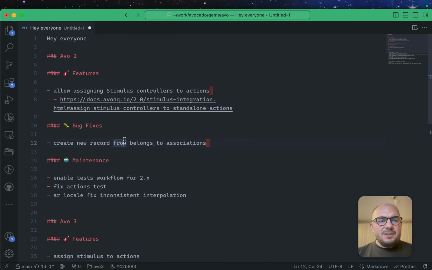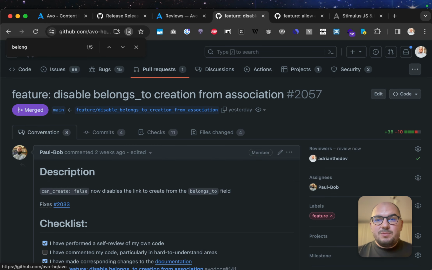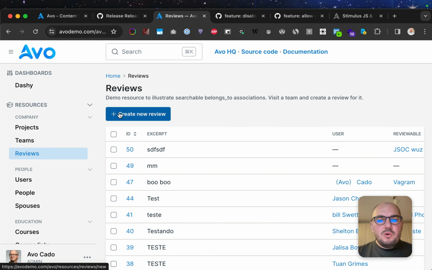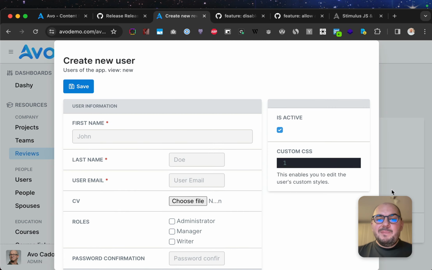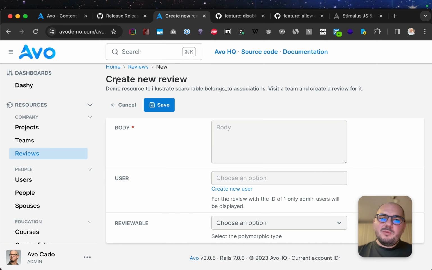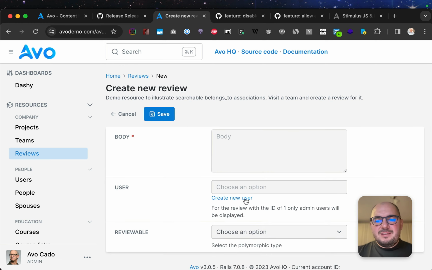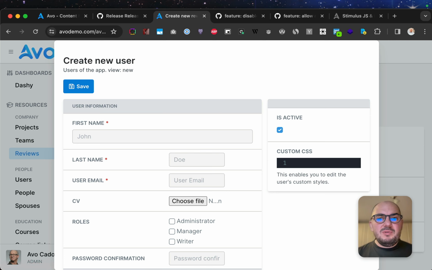We have a cool bug fix: create new record from belongs to association. We introduced this cool new feature so you could create something for belongs to, but it was a little bit broken if you wanted to create a parent record, and this link would be a little bit broken. Now it's fixed, so you can use it.